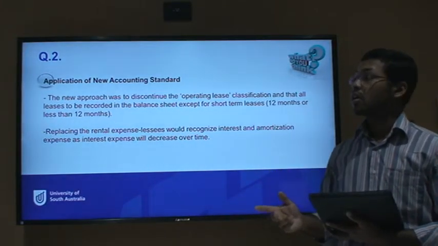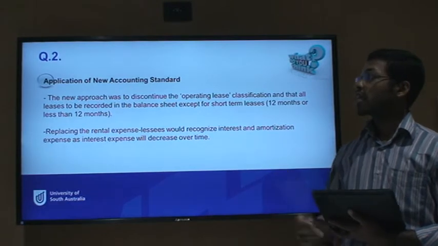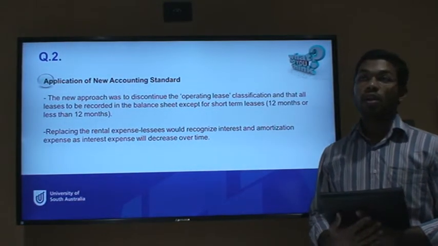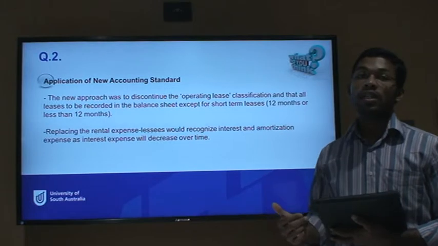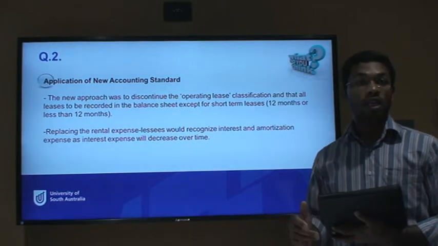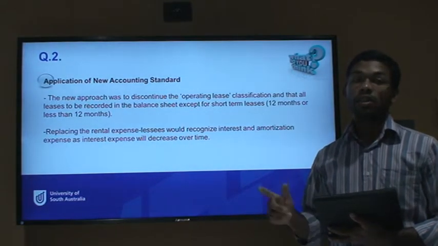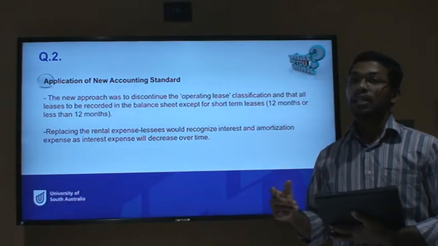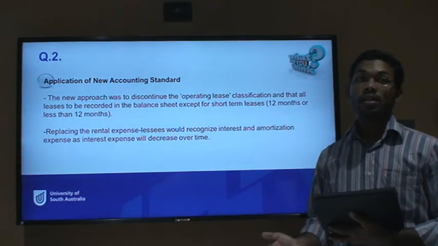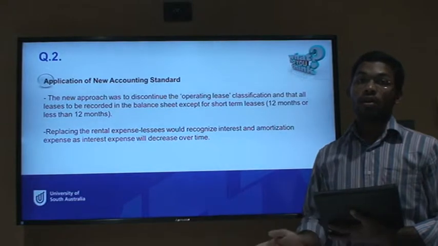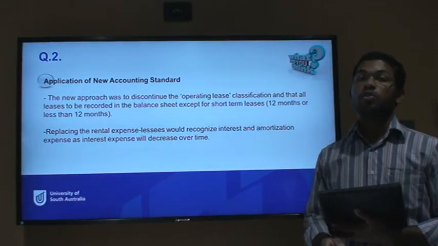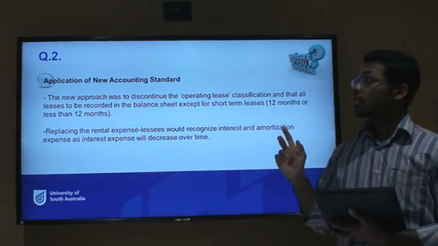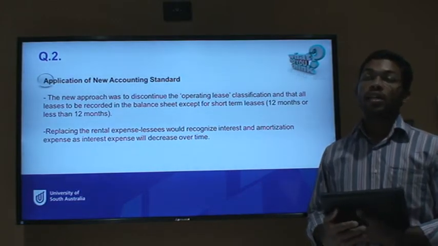This was actually from the 12th of June. The new accounting standard is going to be effective only in 2017, but this was one of the reports which stated that from the 12th of June, all leases, irrespective of whether they are finance or operating leases, need to be recognized in the balance sheet. Well, that's all from my part.